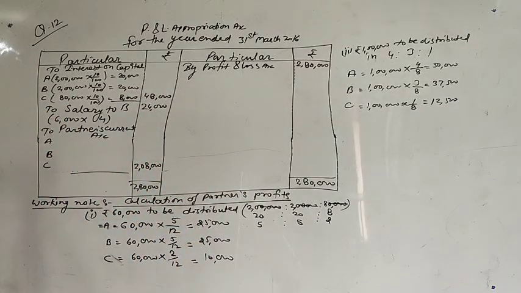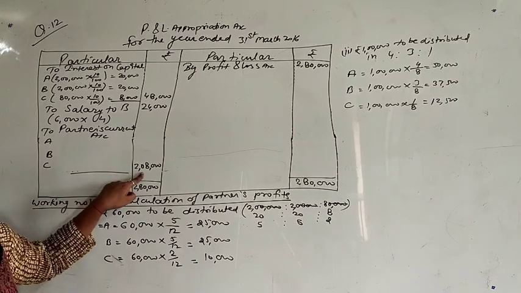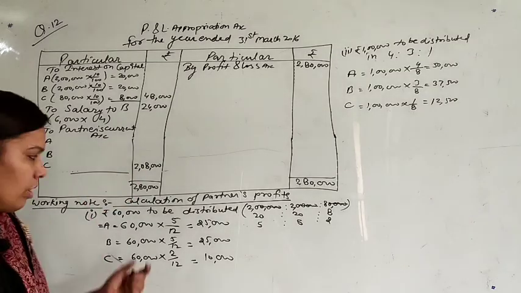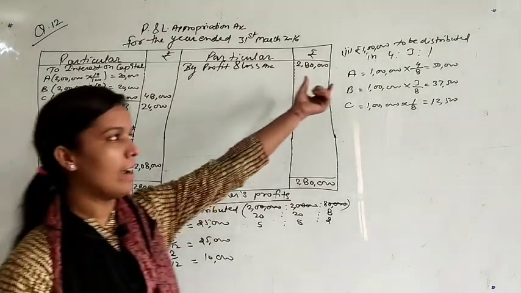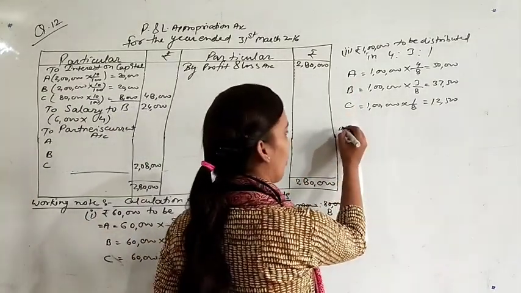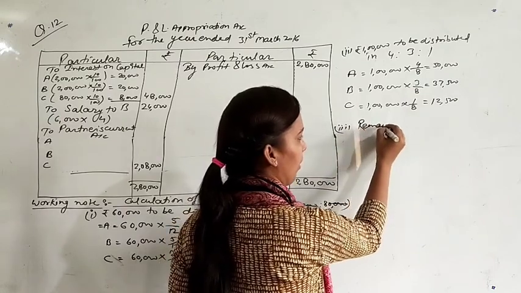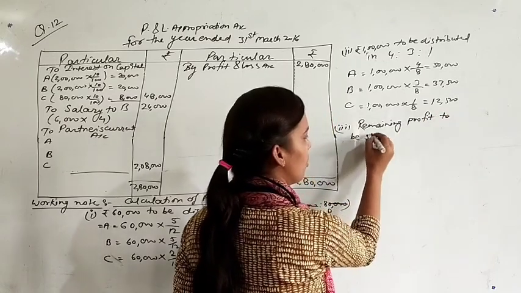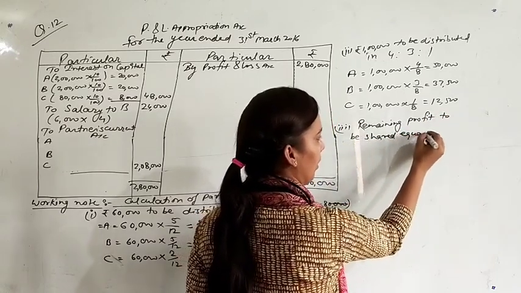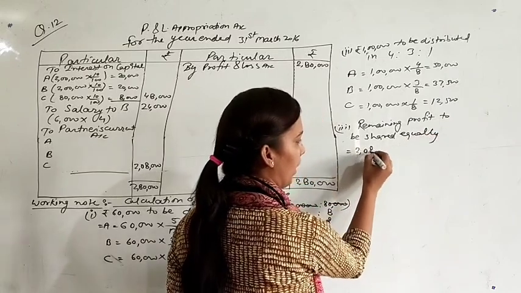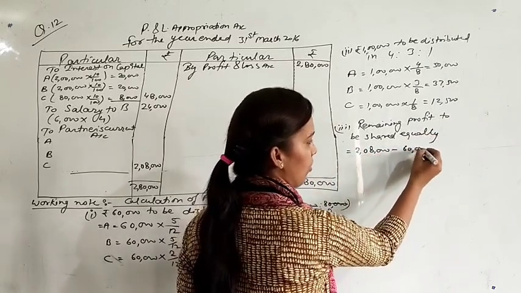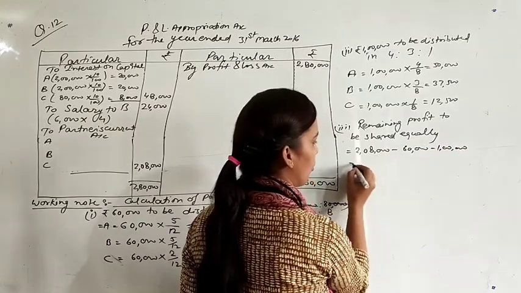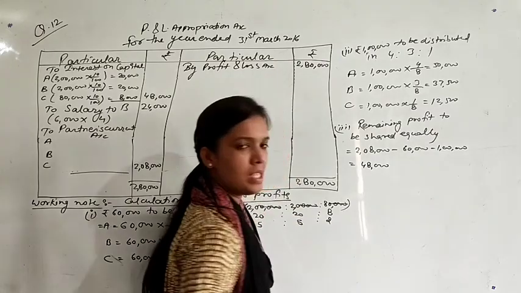And what is the third condition? Remaining profits to be shared equally. Now check what is the remaining profit that we have to share equally. The total profit was 2,08,000. Out of this, you have distributed 60,000 and 1 lakh rupees. So the remaining profit is 2,08,000 minus 60,000 minus 1 lakh, which is 48,000 rupees.